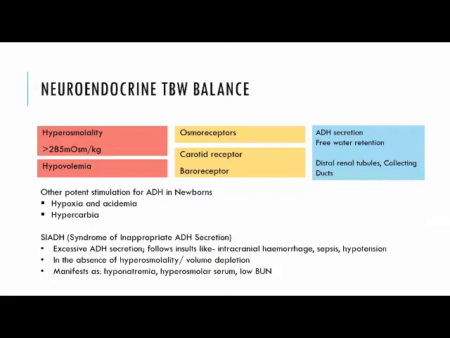The other potent stimulants of ADH in newborns include hypoxia, acidemia and hypercarbia. There's a condition of SIADH, the syndrome of inappropriate ADH secretion, which is known to occur in neonates. This occurs following insults like intracranial hemorrhage, sepsis, or hypotension in the absence of hyperosmolality or volume depletion, and may manifest as hyponatremia, hypoosmolar serum, and low blood urea nitrogen.